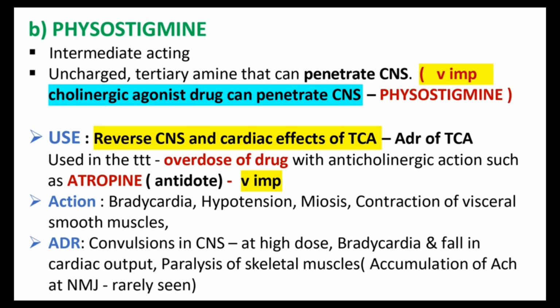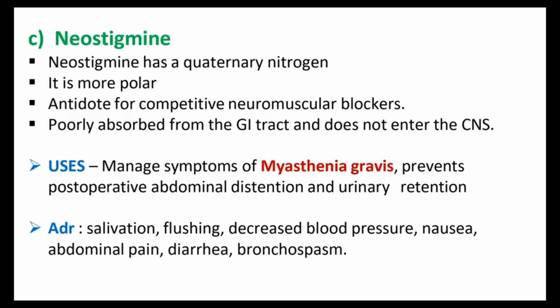Okay. The next drug we are discussing here is neostigmine. Neostigmine has a quaternary nitrogen, so it is more polar. It is also used as an antidote for competitive neuromuscular blockers, and it is poorly absorbed from the GI tract and does not enter the CNS.